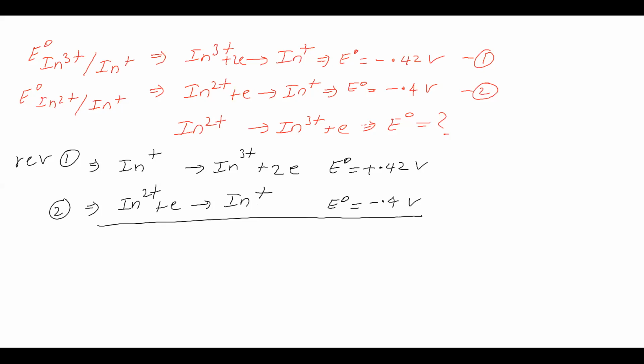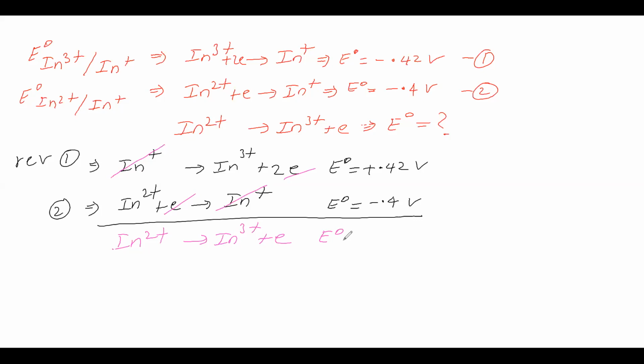What is the common thing that we can cancel? Common is In plus 1, we are cancelling, and 1 electron we are cancelling. So we are getting In2 plus gives In3 plus plus electron. Now we want E naught for this half reaction. That's why we have done so and so.